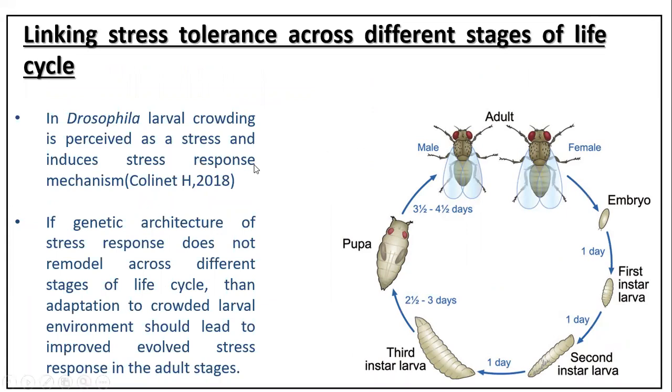When we looked at the literature, we found that in Drosophila, larval crowding is perceived as stress, and it induces the expression of stress response genes. This made us think that if the genetic architecture of stress response genes is not remodeled across the different stages of the life cycle, then probably the expression of stress response genes in the larval stages is carried forward into the adult stages as well, which gives improved adult survivorship against stresses in the populations selected for adaptation to a larval crowding environment.